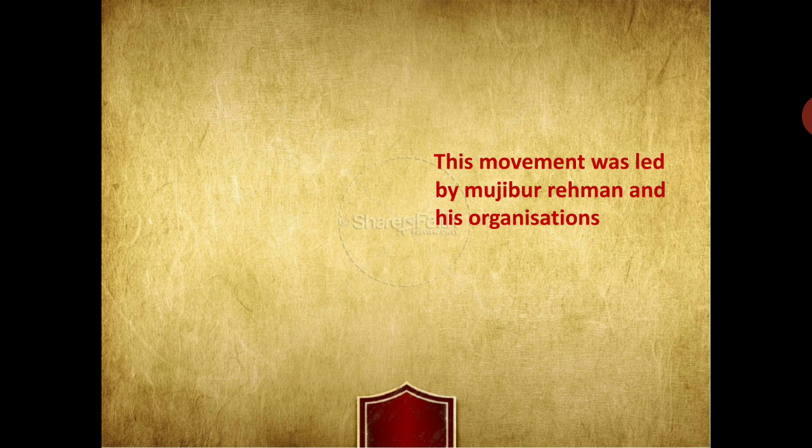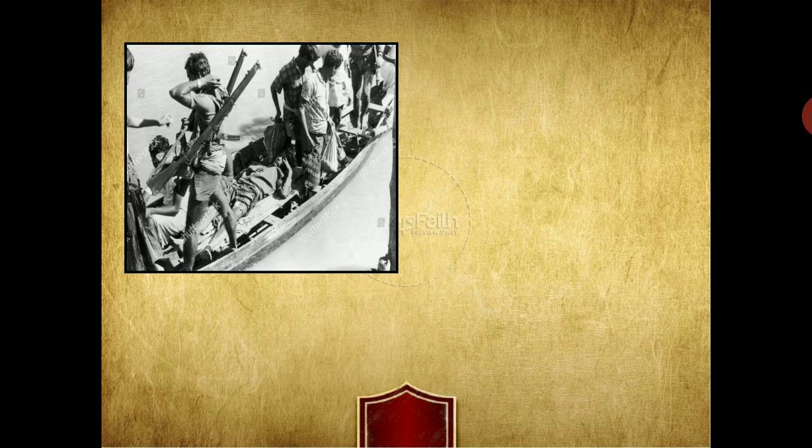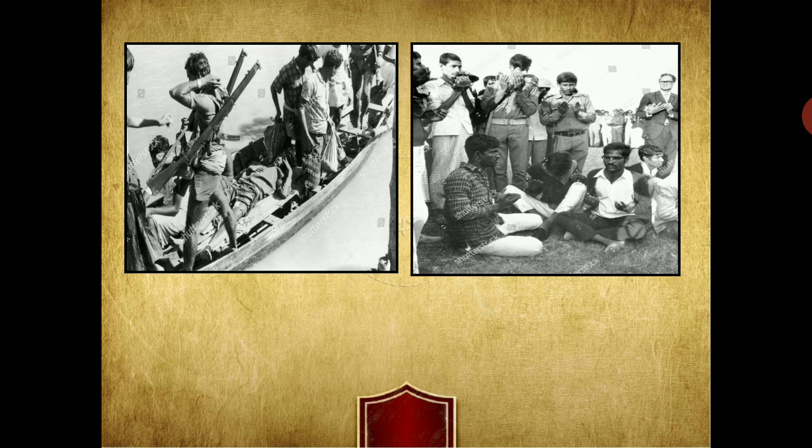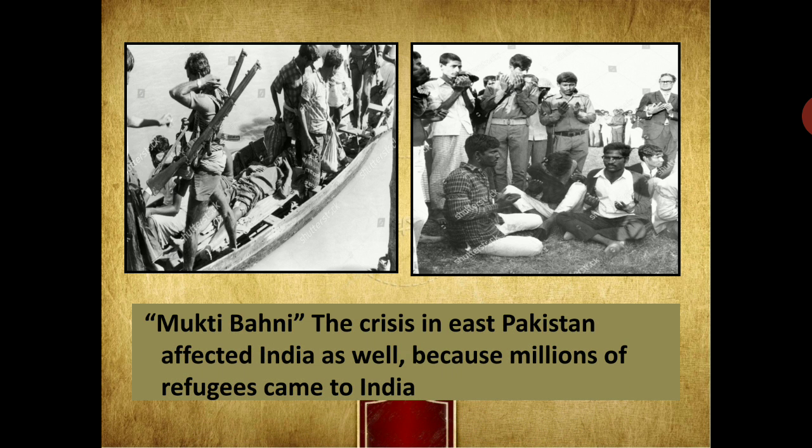And after that, this moment, where the people stood in front of her, was led by Sheikh Mujibur Rahman and his organization, the Mukti Bahini. And this crisis in East Pakistan affected India as well, because millions of refugees came to India.